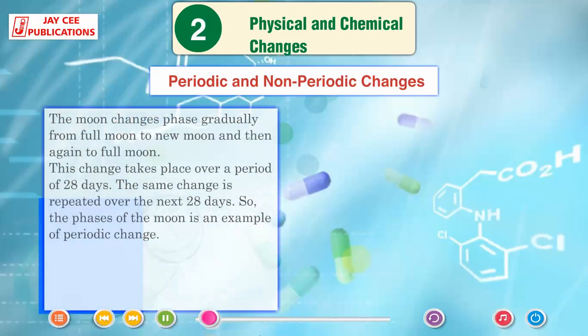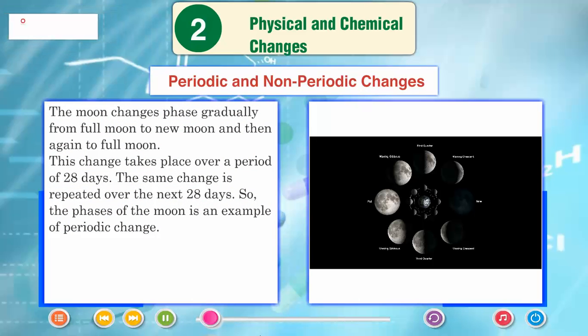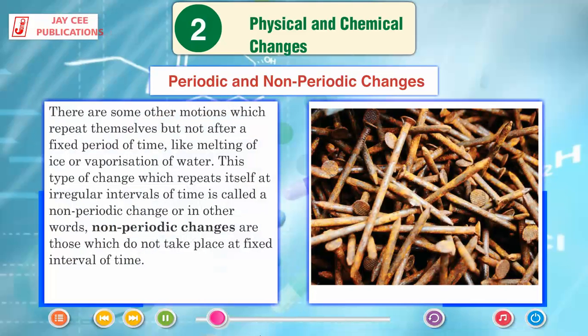The moon changes phase gradually from full moon to new moon and then again to full moon. This change takes place over a period of 28 days. The same change is repeated over the next 28 days, so the phases of the moon are an example of periodic change. There are some other changes which repeat themselves but not after a fixed period of time, like melting of ice or vaporization of water.